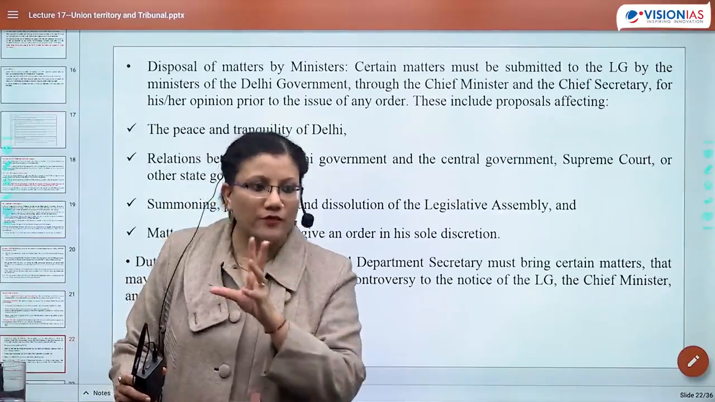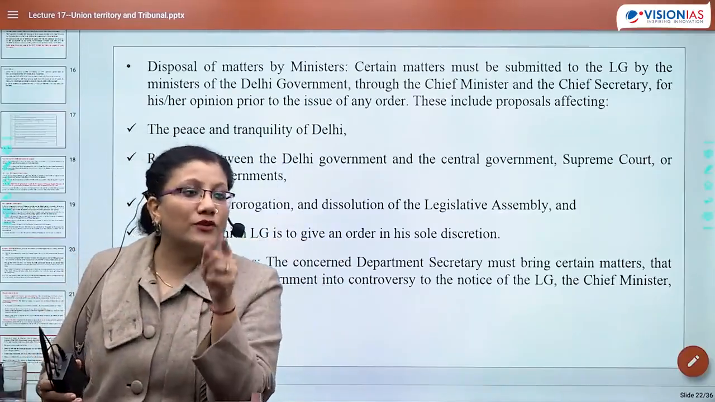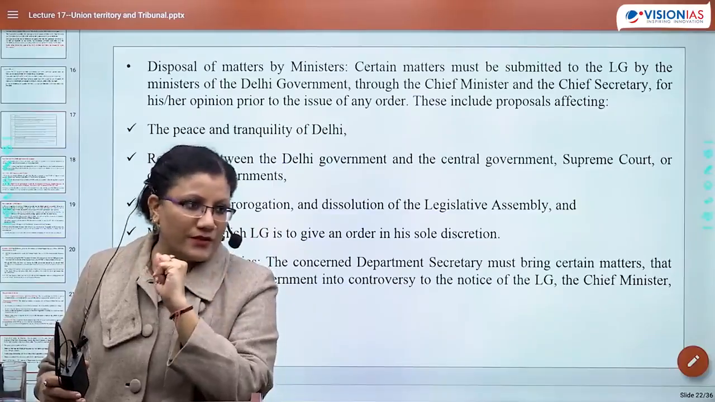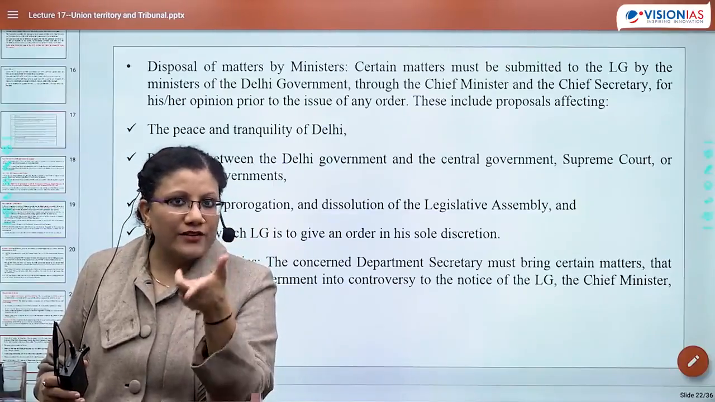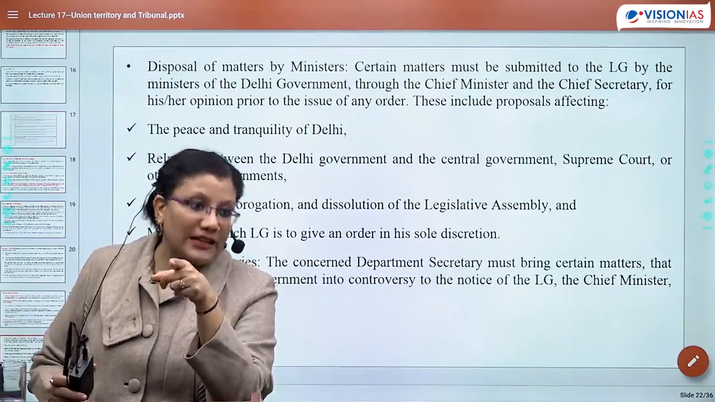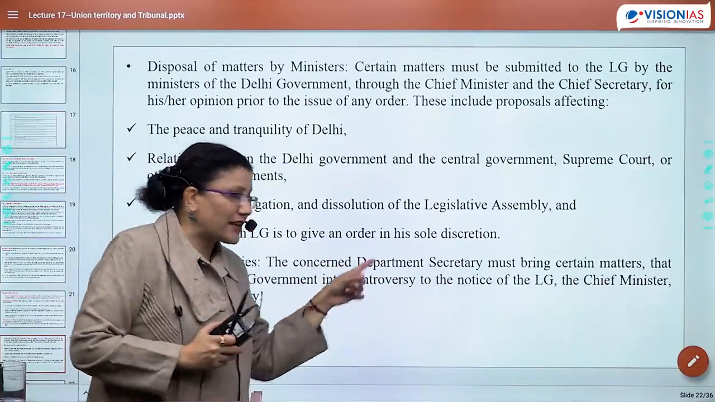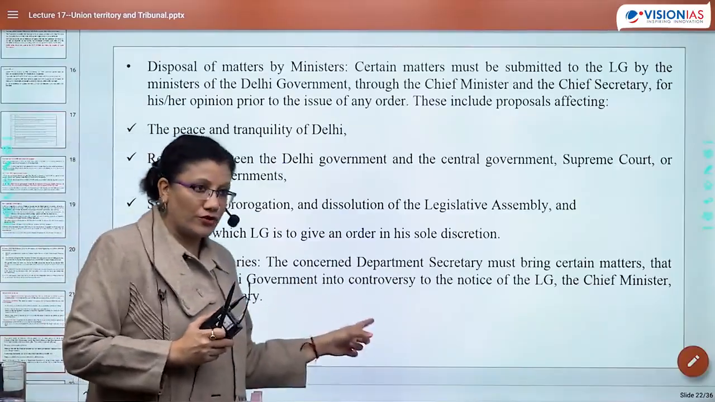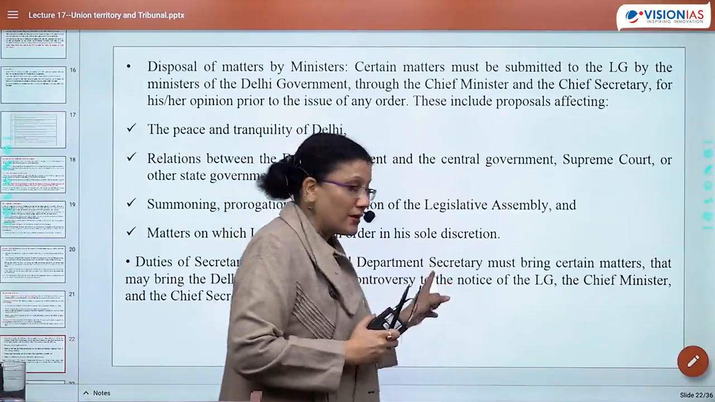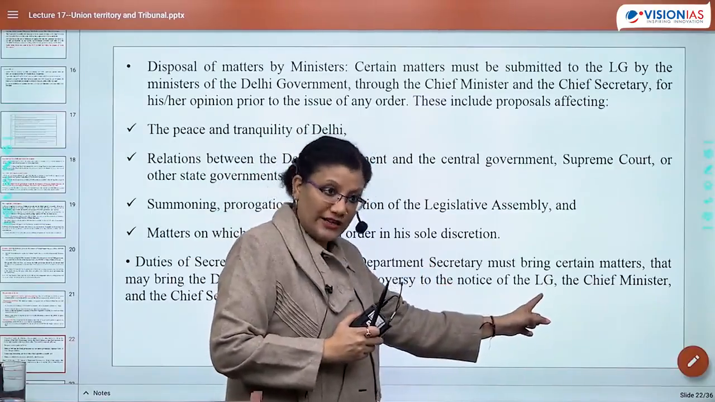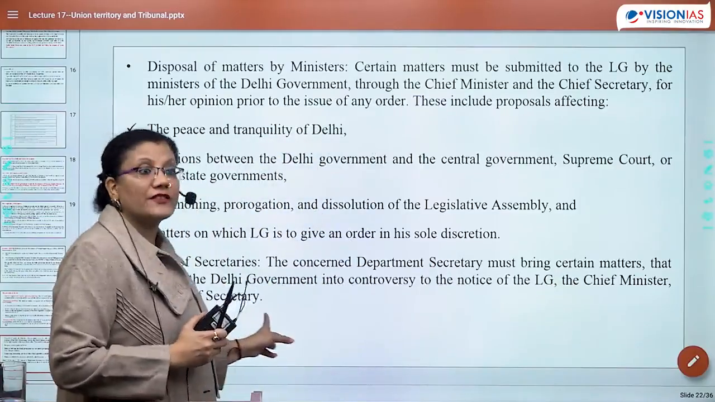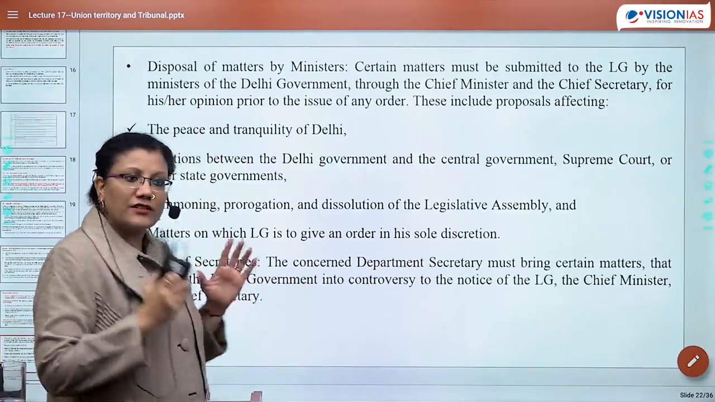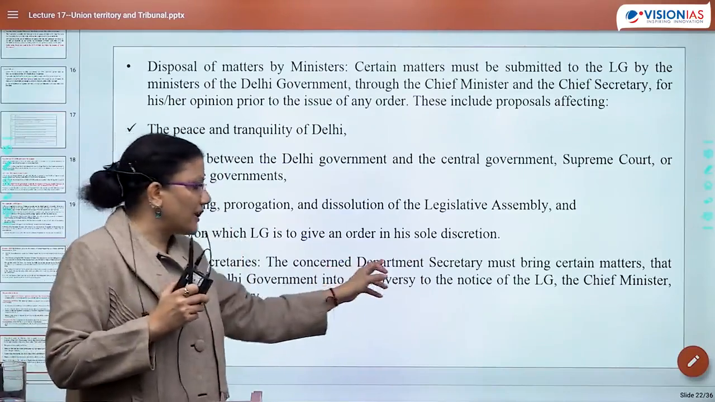If you are a secretary to a department, you are first liable to the minister of that department. You are not liable to any other person. But as per this particular act, this chain would be violated. कैसे? Now this department secretary will bring certain matters which may bring Delhi government into controversy, not to his minister, but he can take this matter to LG directly, the chief minister or chief secretary. Right? So either he can go to his chief secretary, civil services का head होगा.